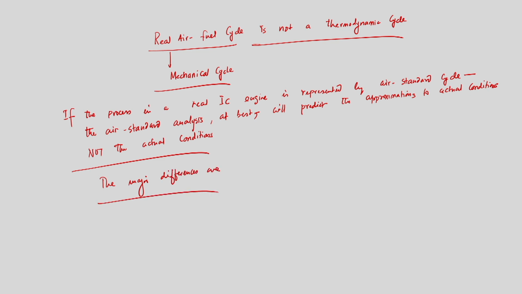And we will now discuss the major differences. The actual processes in a real internal combustion engine are not the same as what we have assumed while doing this air standard analysis. As a first case, the real air fuel cycle is not a thermodynamic cycle.